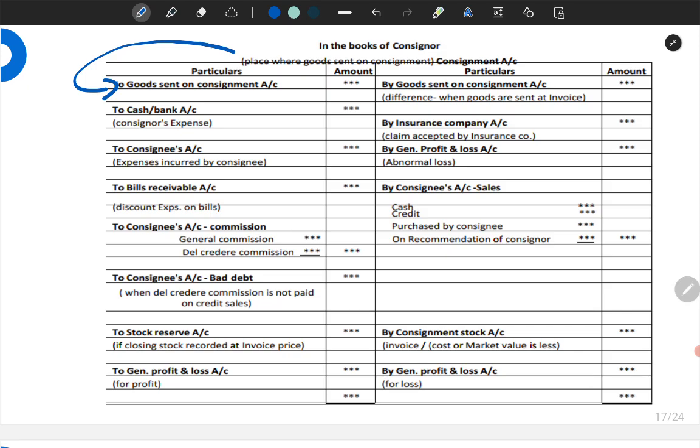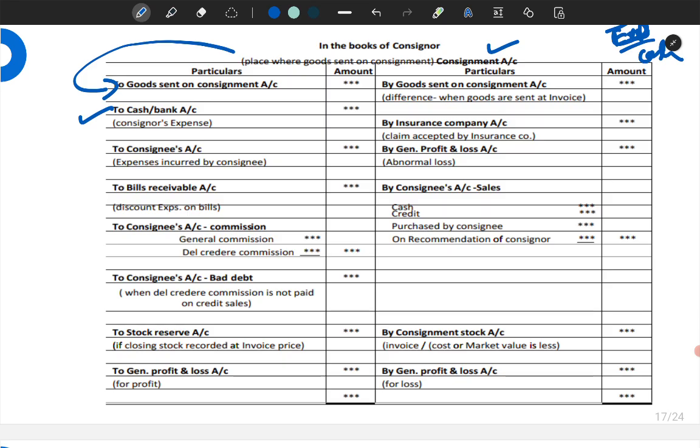Now, whenever you pay any expenses, you pass the journal entry expenses account debit to cash. But here, everything is recorded in the consignment account. So these expenses and incomes are debited with the term consignment, and credited with the term consignment. Expenses debited, income credited. So instead of expenses to cash, we write consignment account debit to cash account.